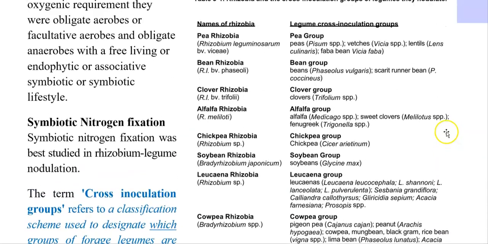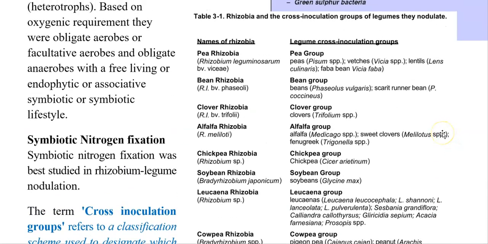Based on that, these are the various cross inoculation groups that have been identified so far. For example, the first one is referred to as pea Rhizobia, which mainly belong to the Rhizobium leguminosarum biovar viciae group, which can nodulate peas, vetch plants, lentils, and even the faba bean. The next one is the bean Rhizobia cross inoculation group, Rhizobium leguminosarum biovar phaseoli, which mainly nodulates bean plants. That is, they cannot nodulate peas. Thus, a stringency in the nodulation of a particular host plant can easily be seen.